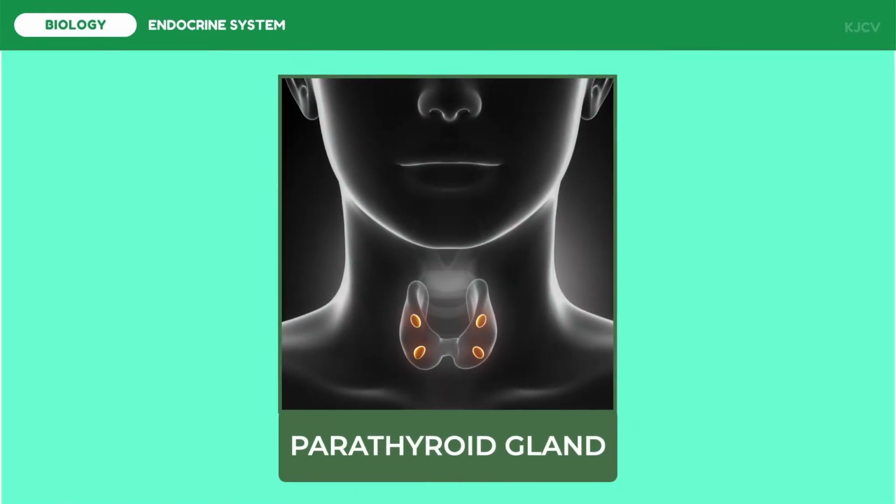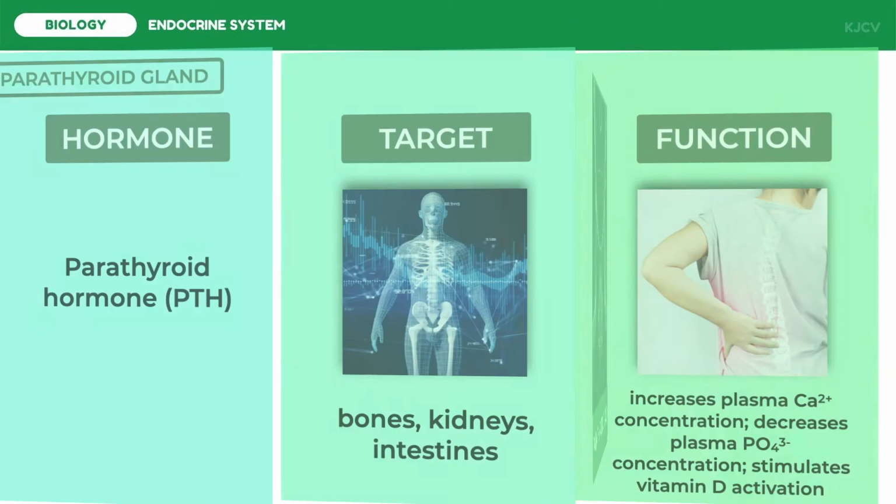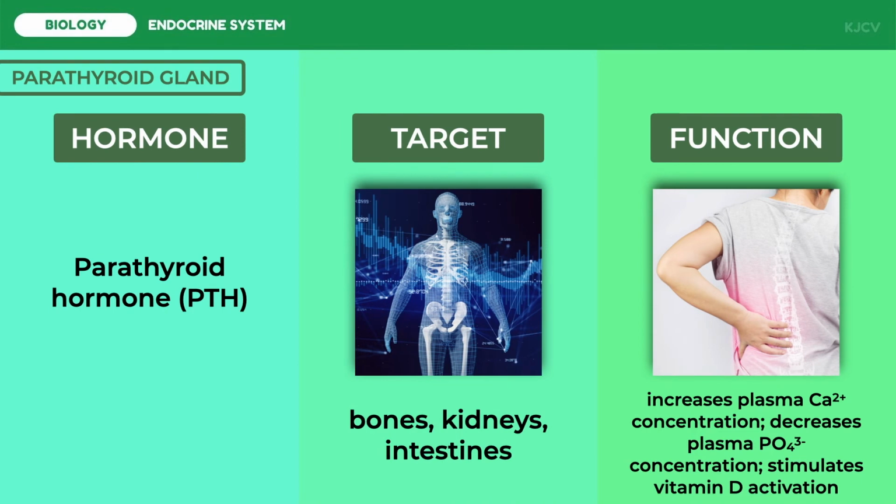Now, let us discuss the parathyroid gland. The parathyroids are four rice grain-sized glands located on the back surface of the thyroid gland, one in each corner. Parathyroid hormone, or PTH, is a peptide hormone secreted by the parathyroid glands. PTH is essential for life. The overall effect of PTH is to increase the calcium concentration of plasma, thereby preventing hypocalcemia.